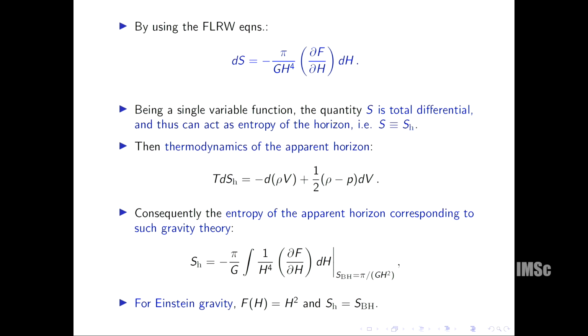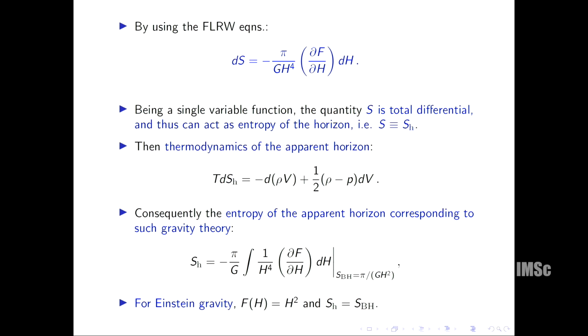Since dS is just a single variable function, because there is only one thermodynamic degree of freedom H, it is automatically totally differentiable by definition of a single variable function, and that's why we can call this S entropy, and we can write S equals S horizon, that means the horizon entropy. And once we know that this quantity is the entropy, then we can link this differential equation as the thermodynamic law for the apparent horizon, where the gravitational theory has only one thermodynamic degree of freedom. And if we integrate this differential equation, we get this kind of entropy formula.